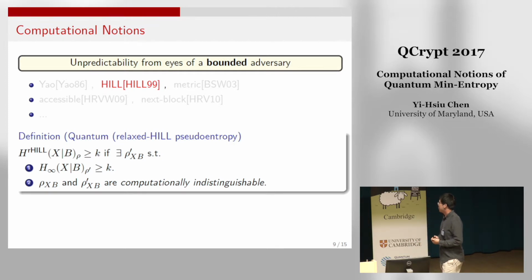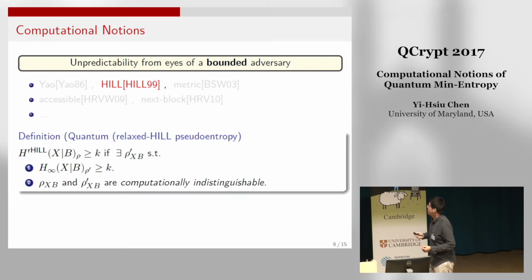In the Hill definition, we say rho_XB, X conditioned on B, has high Hill pseudo-entropy if we can find another quantum state, rho prime_XB, such that rho prime_XB has really high min-entropy, and rho_XB and rho prime_XB are computationally indistinguishable. So basically, rho_XB itself doesn't have high min-entropy, but it is indistinguishable from some high min-entropy states.